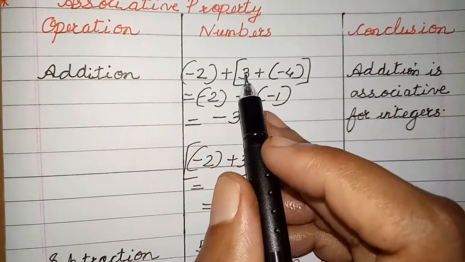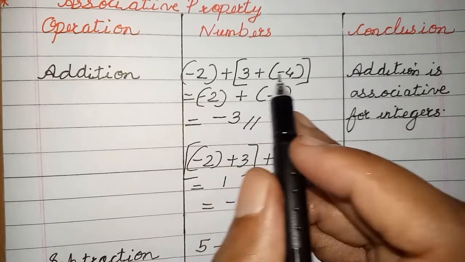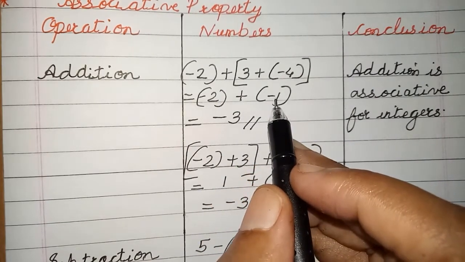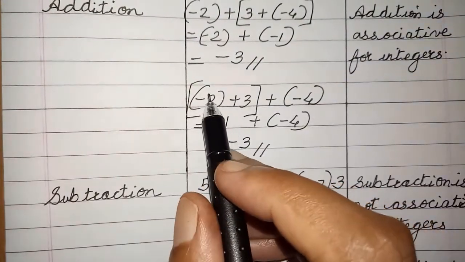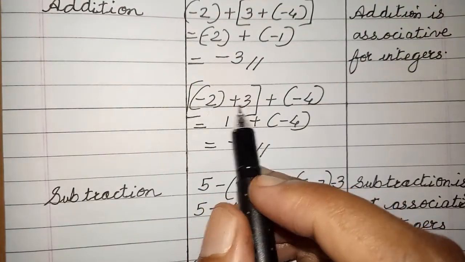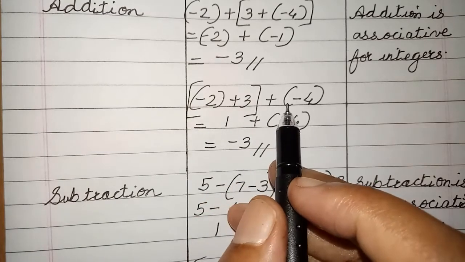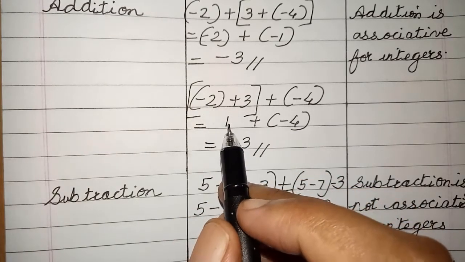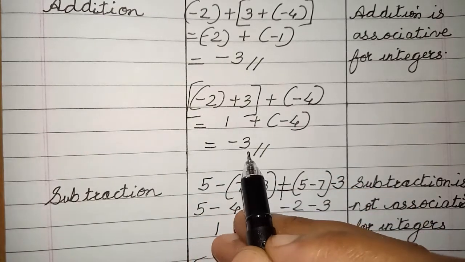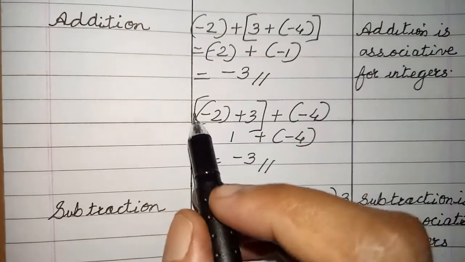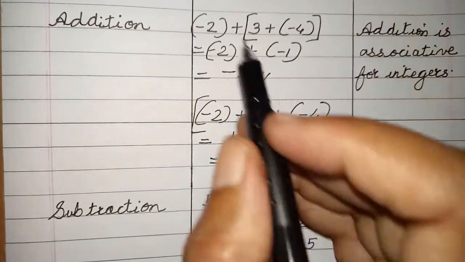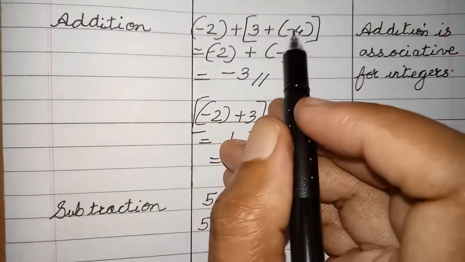So this time I am adding the second and the third. So 3 plus minus 4 will be minus 1. When you add to the first, the answer is minus 3. Similarly, now I am adding the first and the second, that means a plus b plus c. So minus 2 plus 3 is 1. 1 plus minus 4 is again minus 3. So you can see that addition is associative for integers, because a plus b then c is the same as a plus b and c.